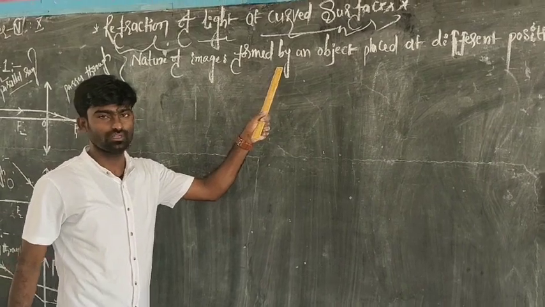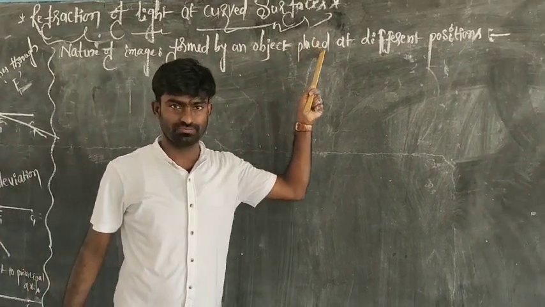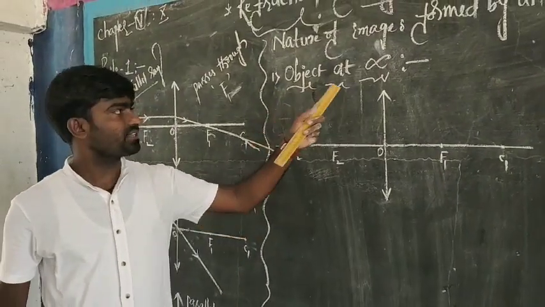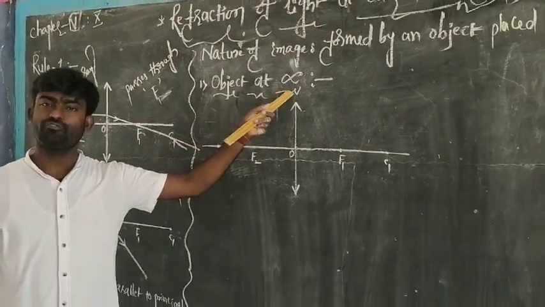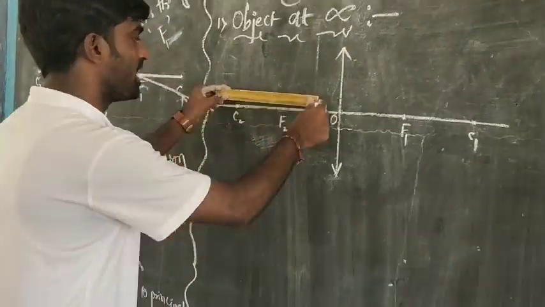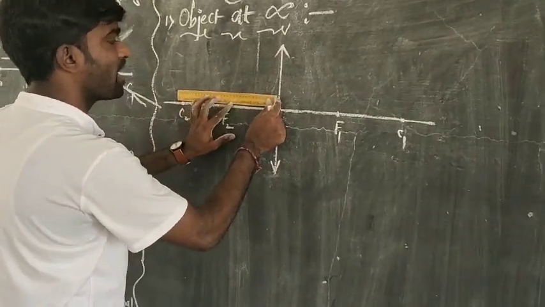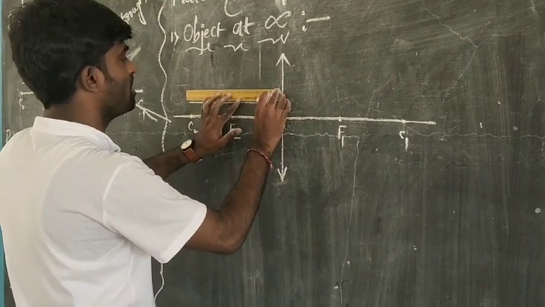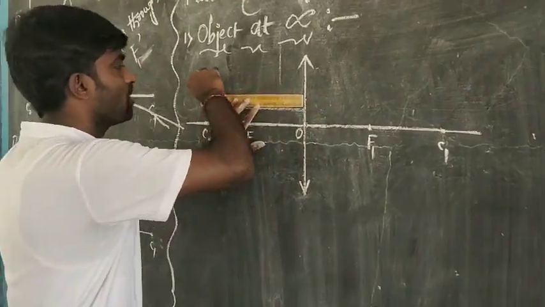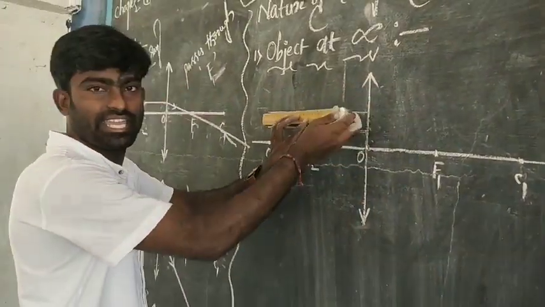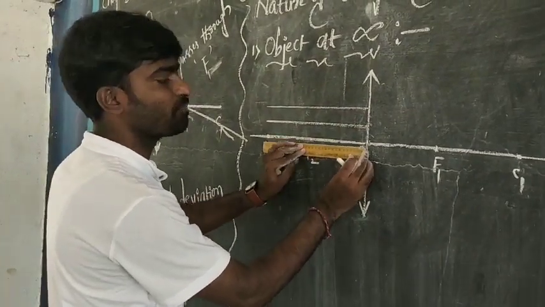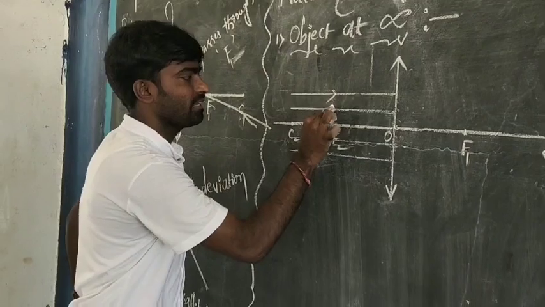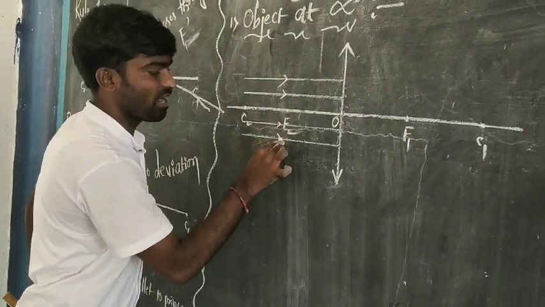The nature of the image formed by an object at different positions. Object at infinite distance. Here I am going to take a parallel beam of light rays. Parallel beam of light rays are nothing but a group of rays having equal distance with respect to the principal axis.